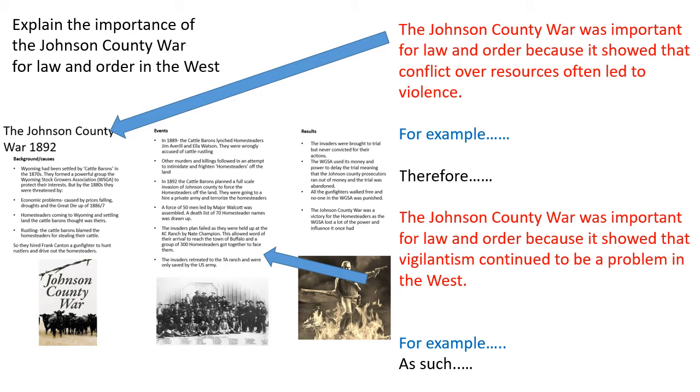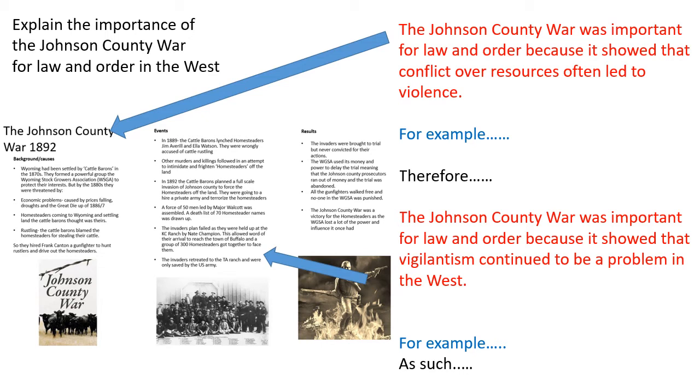If you look at my worked examples here, in the red ink, the Johnson County War was important for law and order because it showed that conflict over resources often led to violence. And if you look at your understanding of the Johnson County War, you can explain that in terms of the background and the causes of the war, because the Johnson County War is a conflict over resources between the ranchers and the homesteaders, and you can explain that.